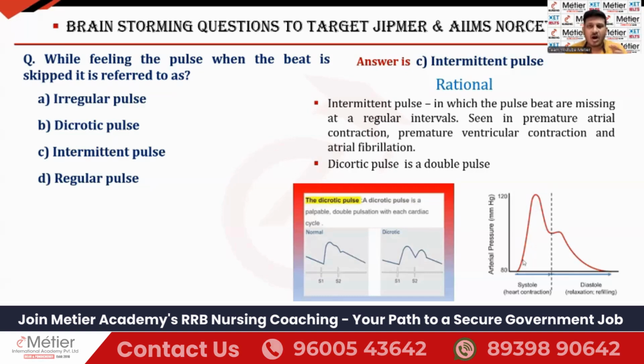See, in the cardiac cycle, two things are very important, that is systole and diastole. So in dichotic pulse, during systole one beat will be present, and in diastole also one beat will be present. So two beats will be present in one cardiac cycle. During systole one beat is present, in diastole also one beat is present. If these two beats are present in a single cardiac cycle, that is called as what? Dichotic pulse. It is also called as double pulse. Hope everyone understands the concept, right? Fine.